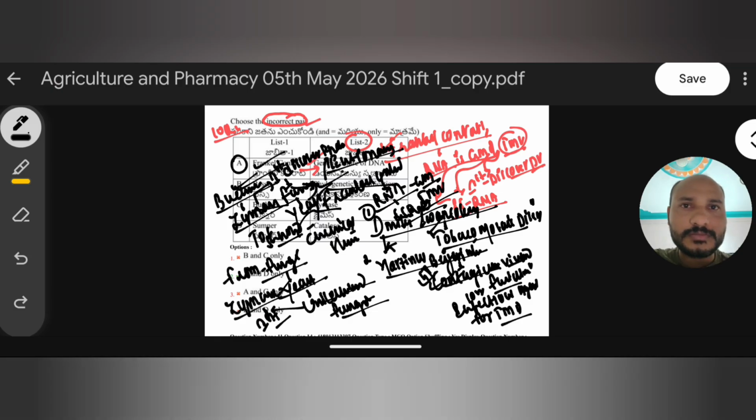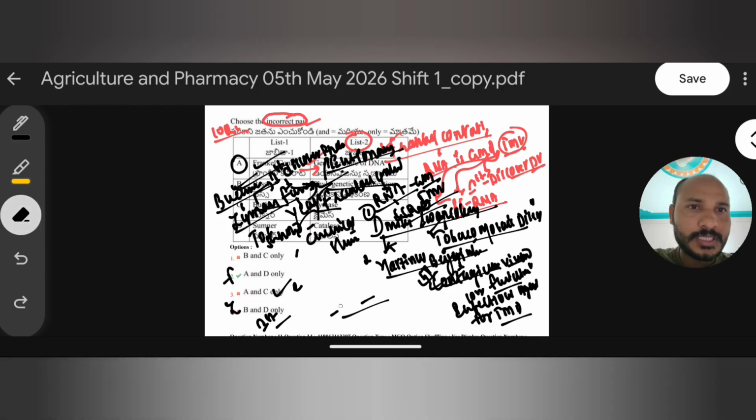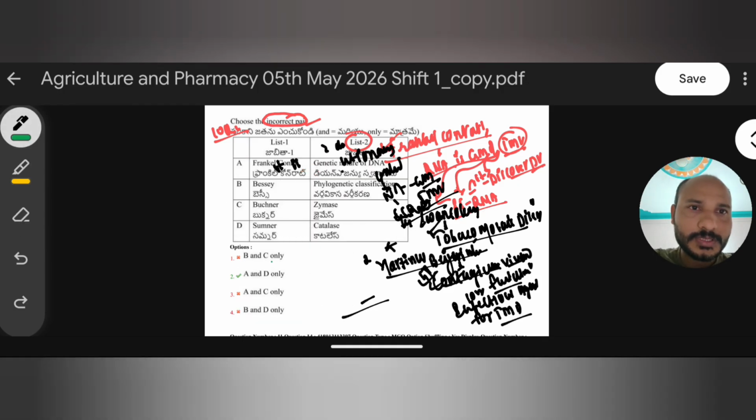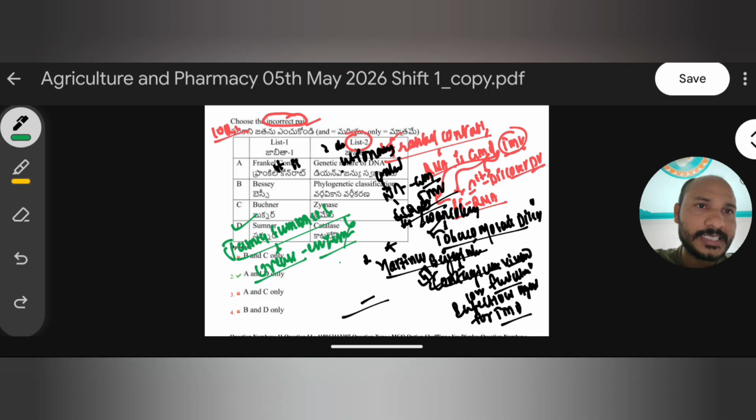Now one more important scientist, James Sumner. He discovered the urease enzyme, not catalase enzyme. So this statement is wrong.